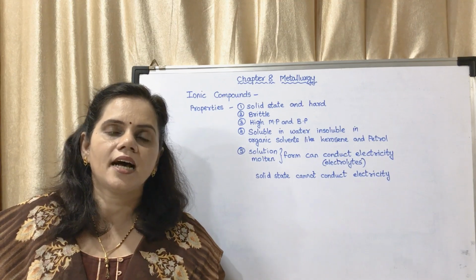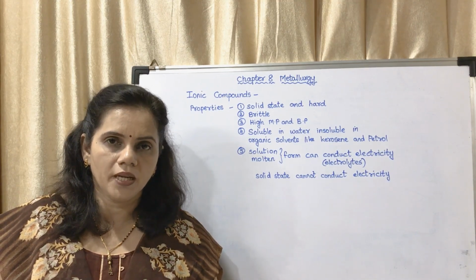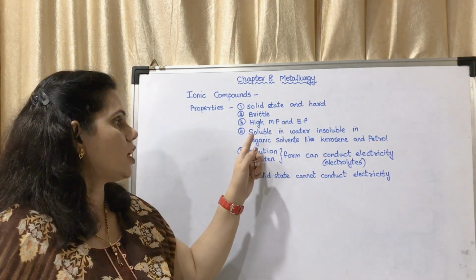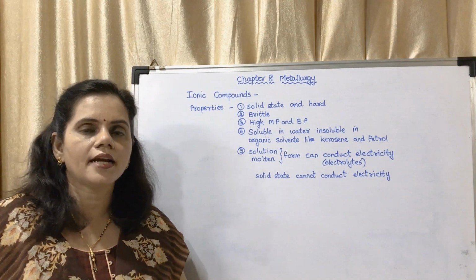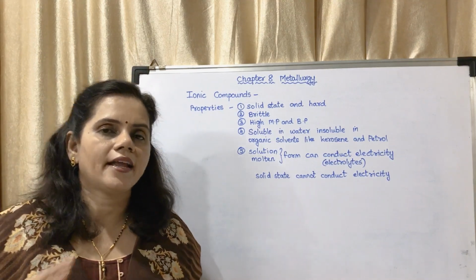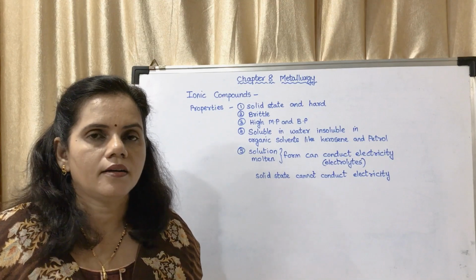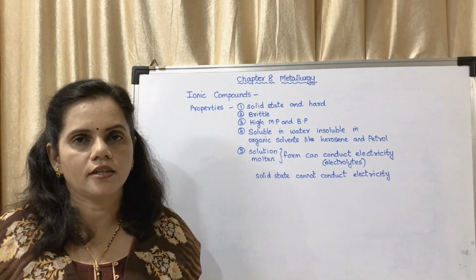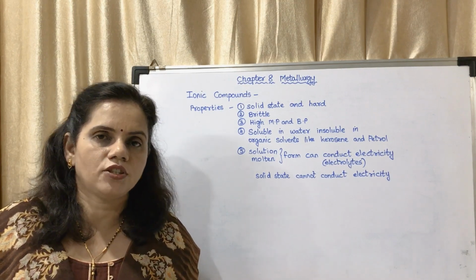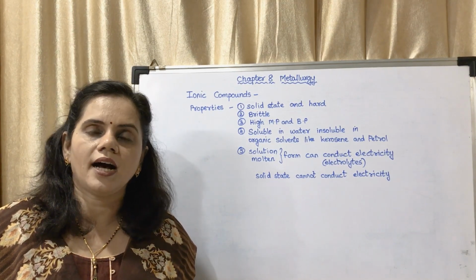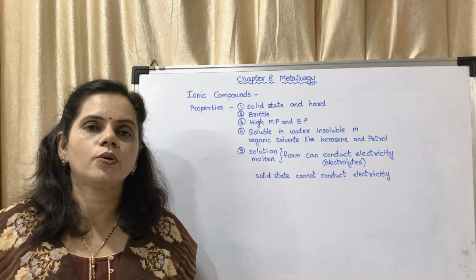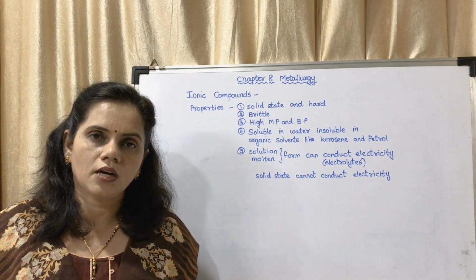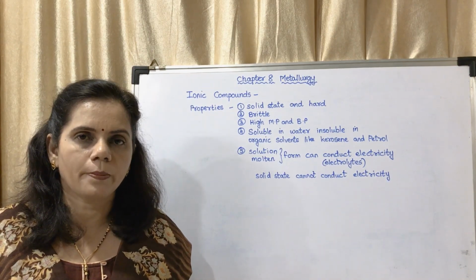Next is ionic compounds are water soluble. It is soluble in water but insoluble in organic solvents like kerosene and petrol, because water can enter the spaces between the ions because the ions have affinity for water, but there is no force of attraction between the ions and kerosene or petrol. So the ionic compounds do not dissolve in kerosene or petrol, but they dissolve in water. That is the fourth property.